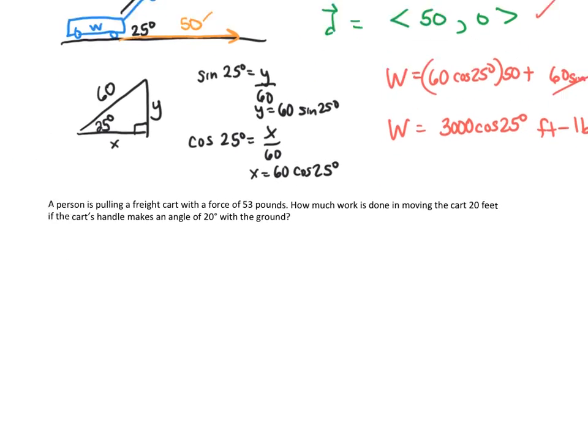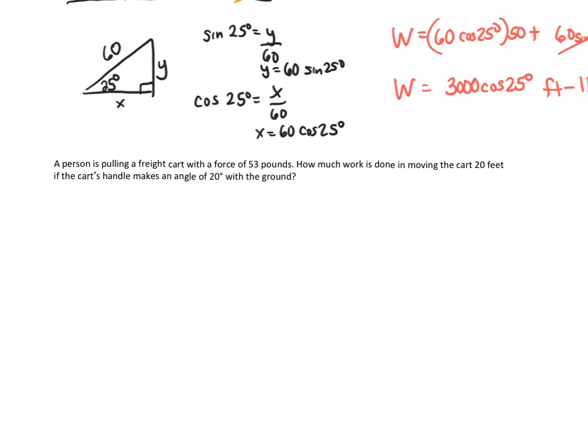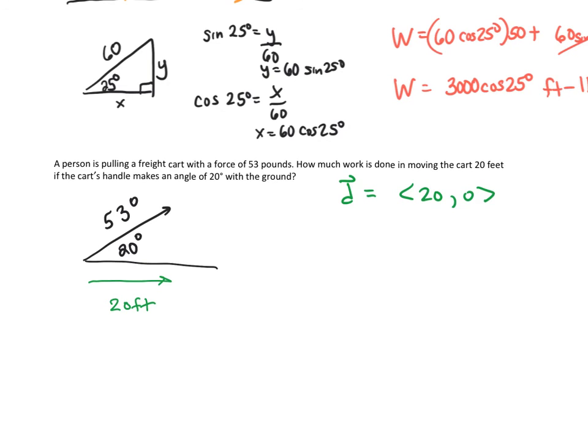Nothing much different here. A person is pulling a freight cart with a force of 53 pounds at an angle of 20 degrees, and we're trying to make it go 20 feet. So our displacement vector, again, is just going to be 20, 0, because we're just moving it straight along the ground.